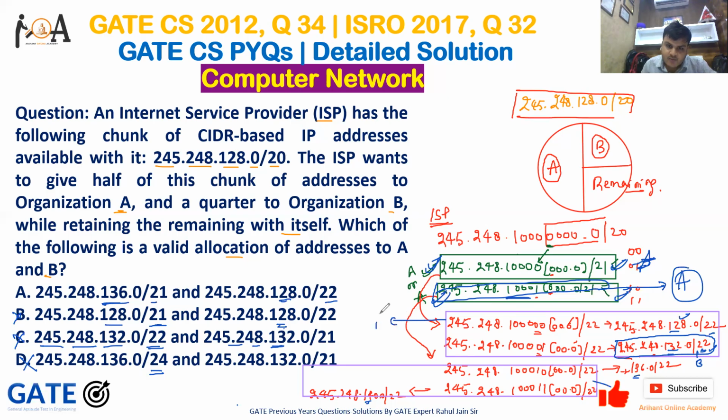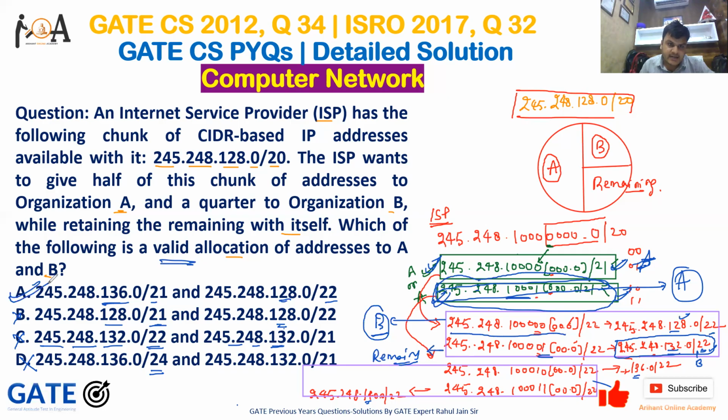So it is the part of quarter B, that is organization B will hold this IP address, and the remaining part is with the ISP, that is the 132 block. And the 136 block means the complete second half will be allocated to organization A. So it is the exact and valid allocation.